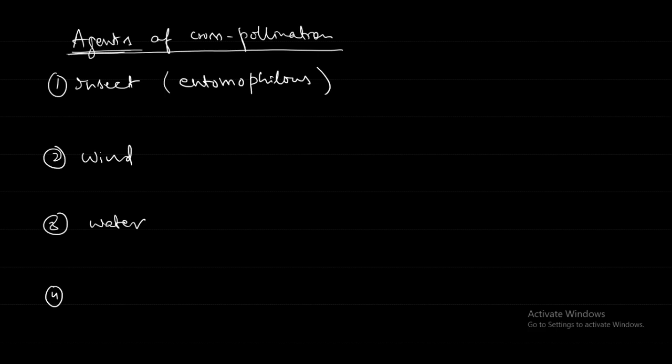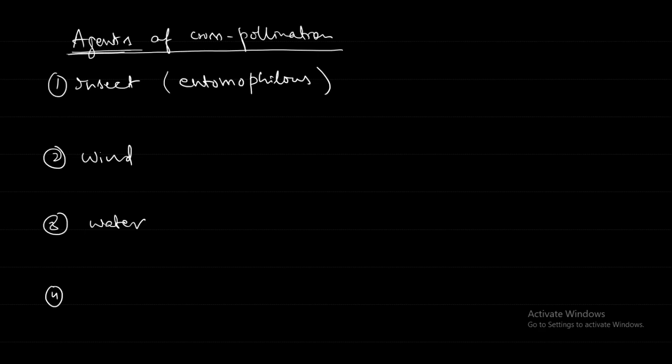So generally the flowers that are pollinated by insects will be large, brightly colored, and usually have some kind of scent. They will produce some sweet nectar, the pollen will be sticky, the stigma will be sticky, and the flowers will be in the form of clusters. They will be conspicuous, that is, from a very large distance also you can see the flowers.